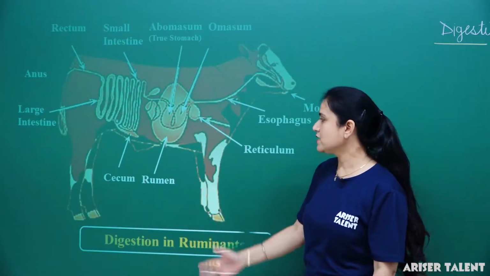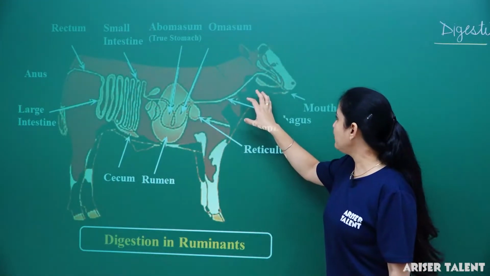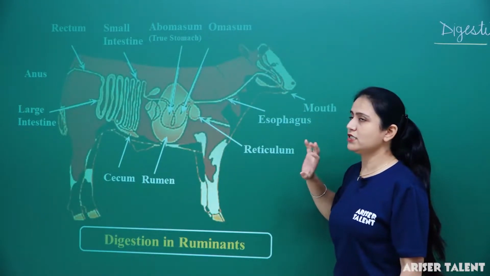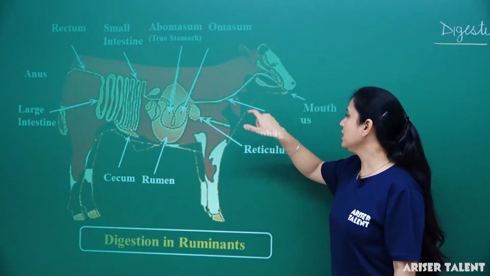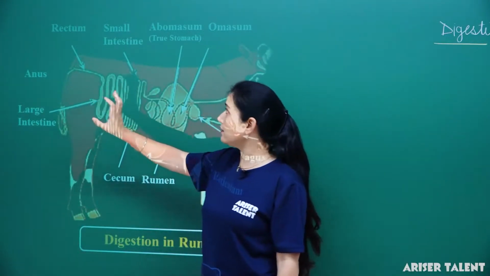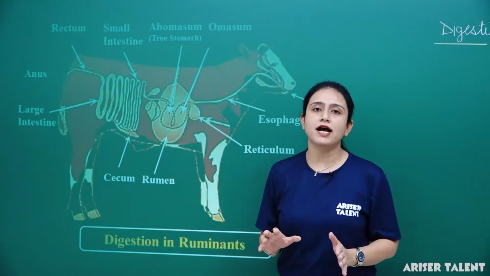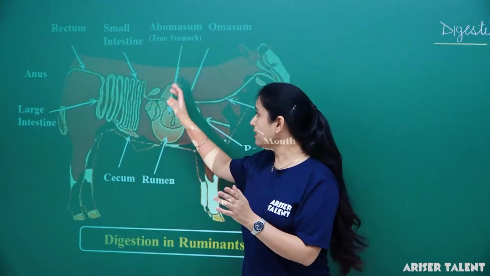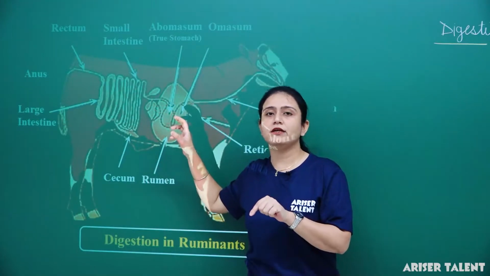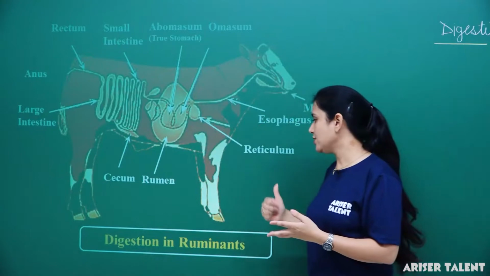Now let me explain. What are the different parts of the digestive system? They have mouth, esophagus, stomach, intestine, rectum and anus. These are common parts, but the digestion we studied in humans is different from digestion in ruminants.